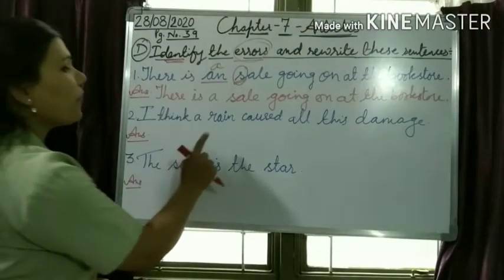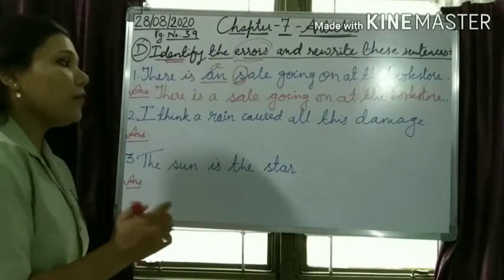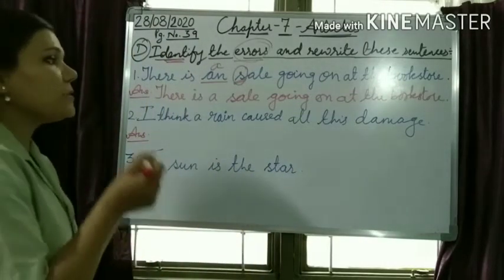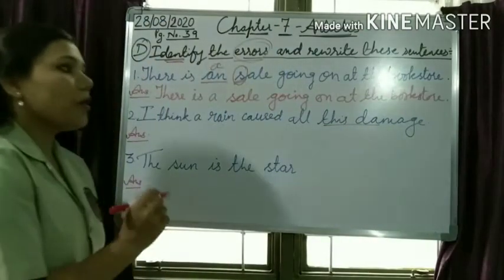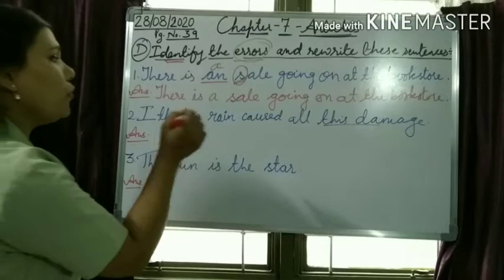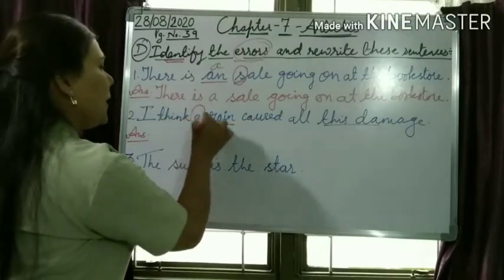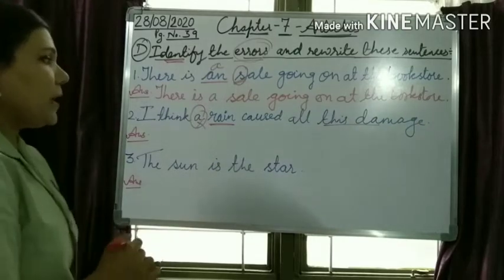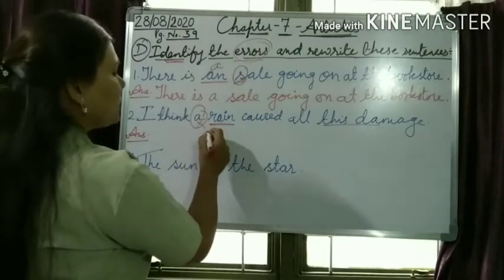I think a rain caused all this damage. Children, look here very carefully. We are talking about something specific. What is specific? This damage, due to the rain. But here the article a is wrongly used. If we are talking about something specific, what should come?